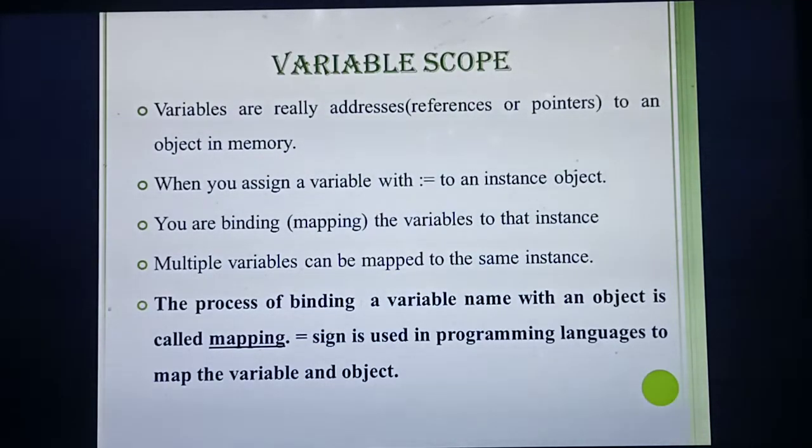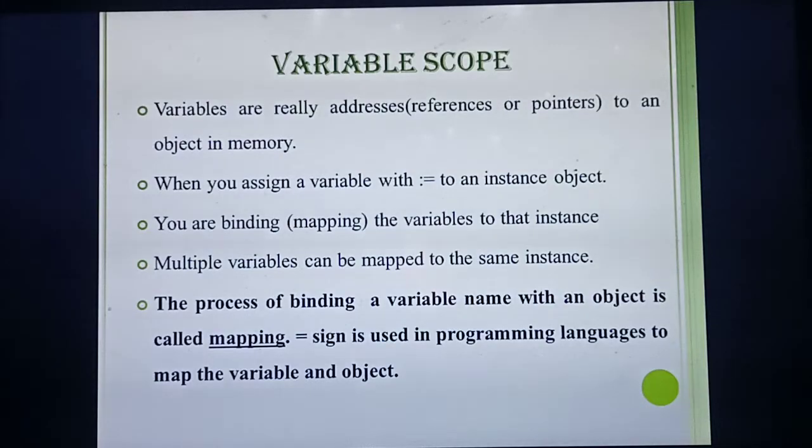For example, in a program you are defining 3 variables: a equal to 5, b equal to 10, c equal to 15. Immediately when you assign these 3 variables, where will they be stored? In the memory. In the memory, each and everything has memory addresses, isn't it? So for a equal to 5, how will you identify this value as 5? The variable a has the value 5, so for that value 5 it will give some address. That's the a. Understood? So variables are the addresses or pointers to an object in the memory.